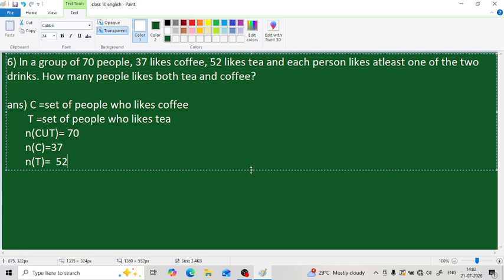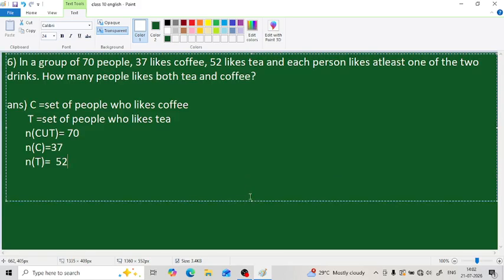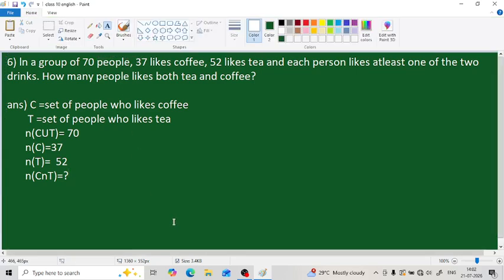Then what is our question? How many people like both coffee and tea? When the term both comes, we know that it will be an intersection. So we have to find C intersection T here. We don't know that, so we are putting a question mark there. Okay, so this is the hypothesis of our question, and now we have to solve it.